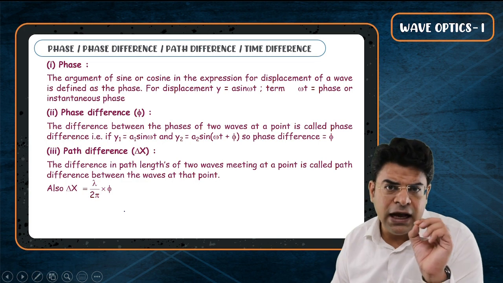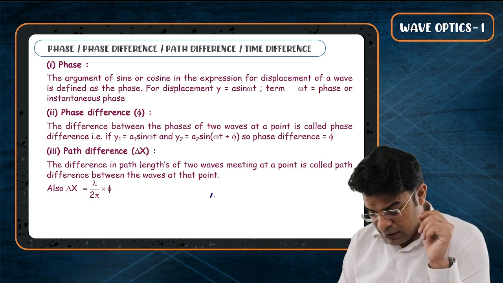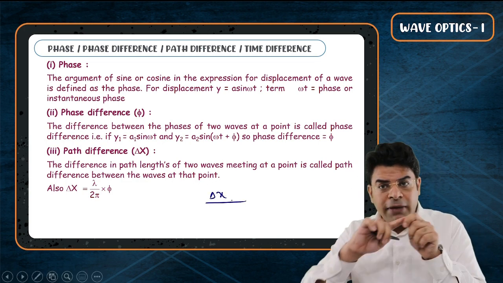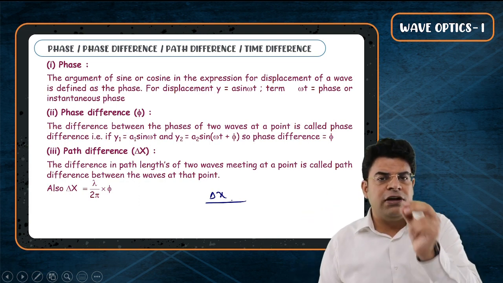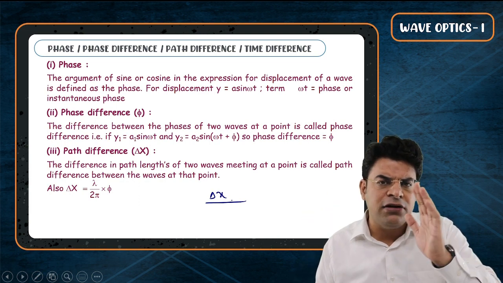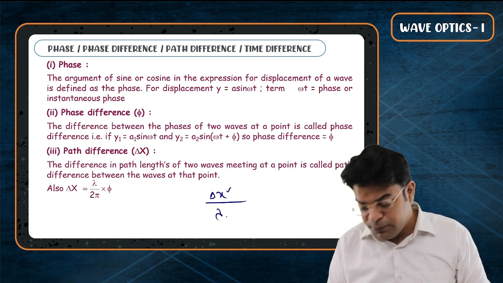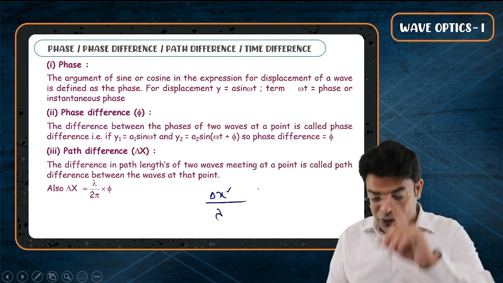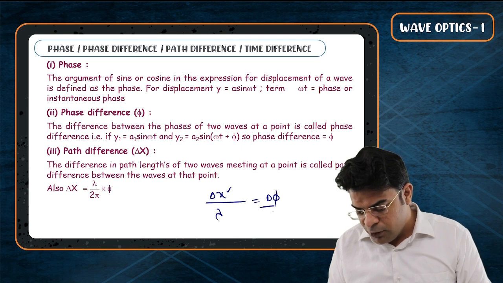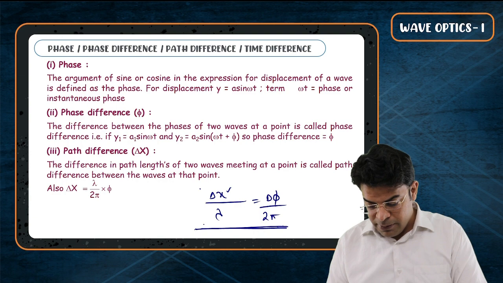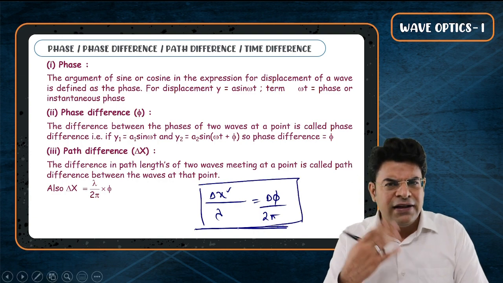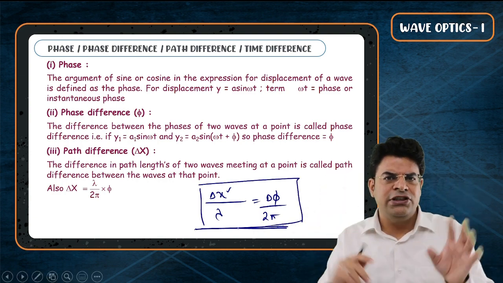Now personally, I remember this as the path difference upon the maximum possible path difference in one complete cycle. In one complete cycle, the disturbance moves forward by a distance lambda. So path difference upon the maximum possible path difference in one complete cycle equals the phase difference upon the maximum possible phase change in one complete cycle. I remember it this way. All are one and the same thing. It's just managing it here and there.